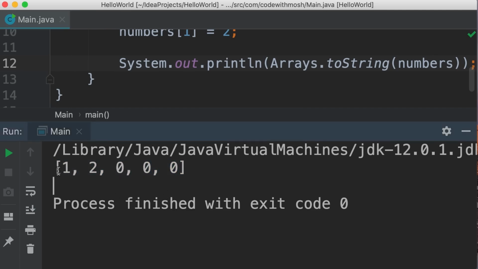Beautiful. So the first two items are initialized. The others are set to 0 by default, because here we're dealing with an integer array. If we had a Boolean array, all items by default get initialized to false. If you have a string array, all items get initialized to an empty string, okay?